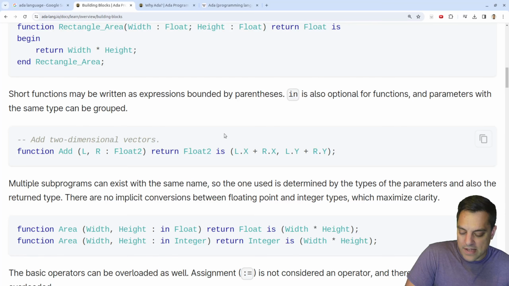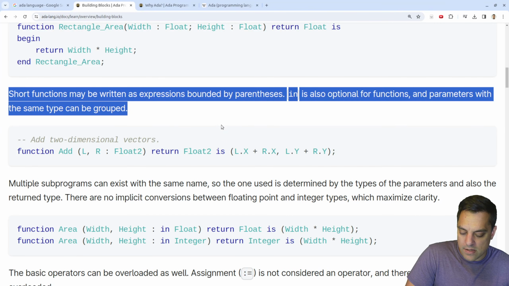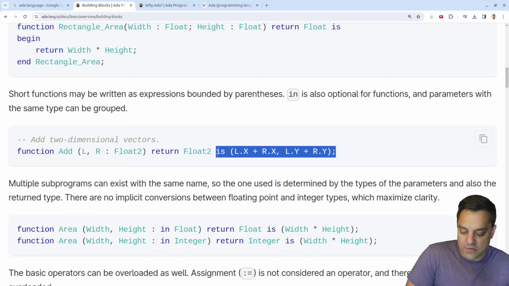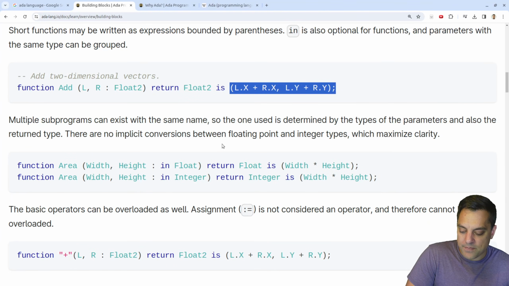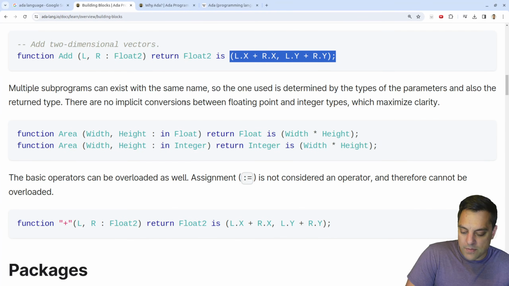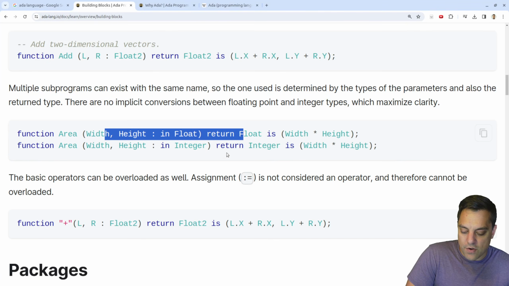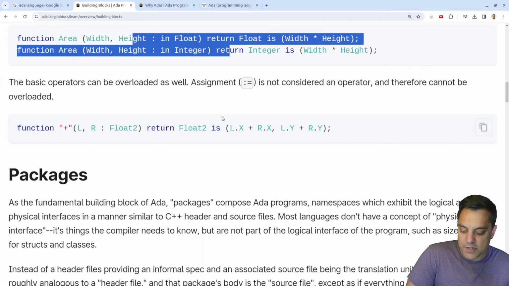So I sort of like that. Short functions maybe written as expressions. Hey, that's kind of cool to have a short function syntax. A lot of programming languages, D has a short function syntax. Let's see, multiple subprograms can exist with the same name. Okay, so we've got overloading here for functions.